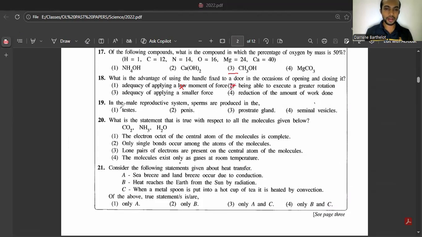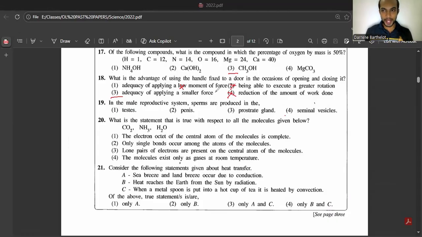That's also wrong. Third, adequacy of applying a small force. Yeah, that's correct. Fourth one, reduction of the amount of work done. No, you're not going to reduce the work done by putting a handle there. Right? So the answer is the third one. We can apply a smaller force and give a greater moment so that we can easily open and close the door.